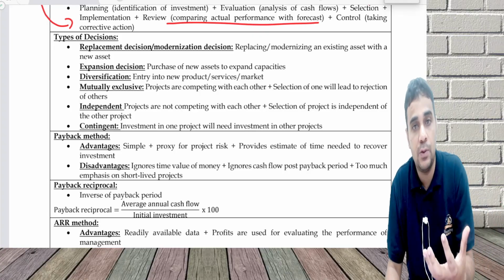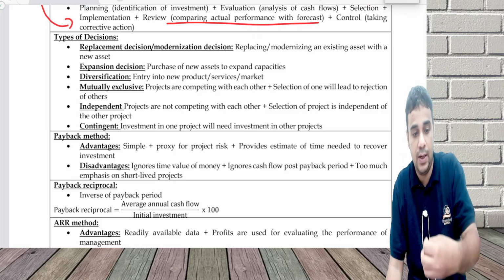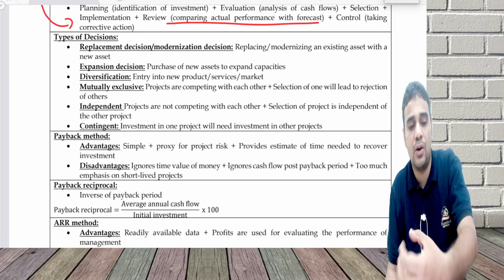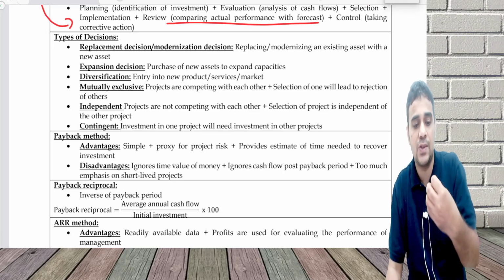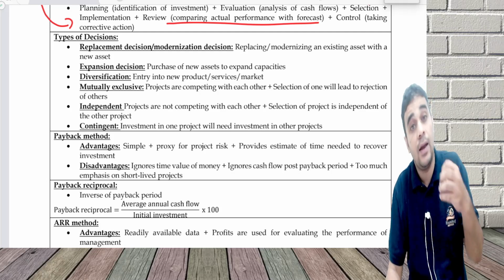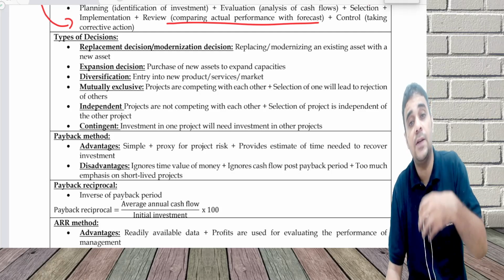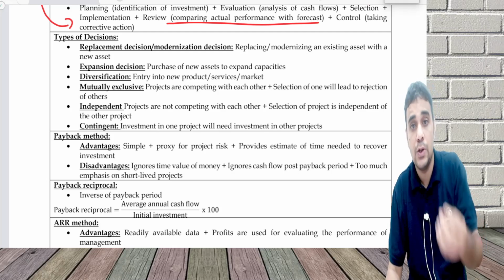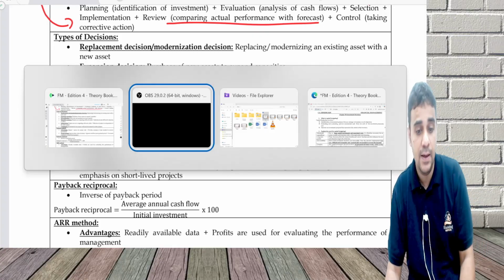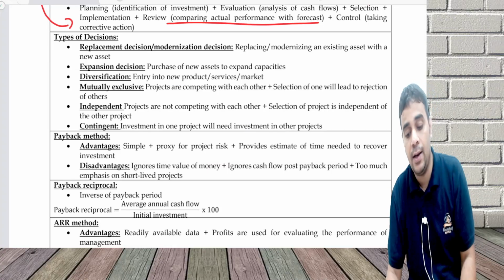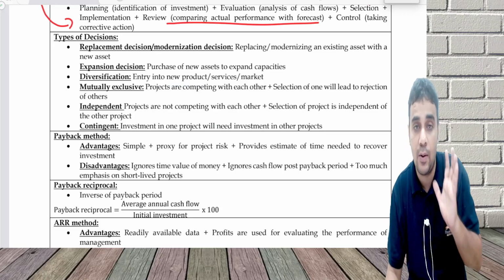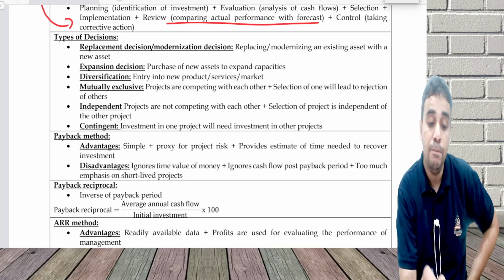For example, Bharadwaj Institute has a branch in Chennai. I want to expand in a nearby location. That is called an expansion decision. Diversification, I diversify from CA coaching to something else, maybe NEET coaching or engineering coaching. That is technically called diversification.